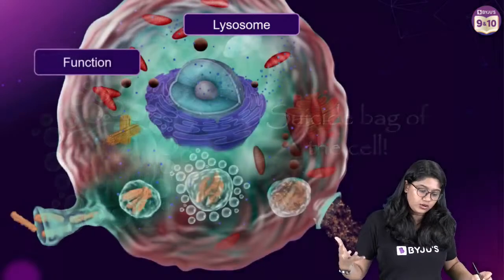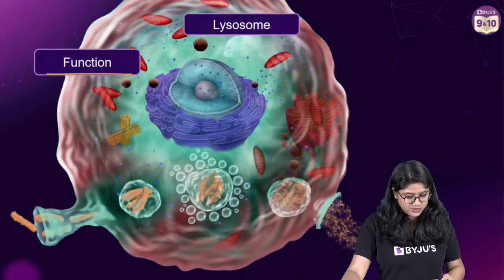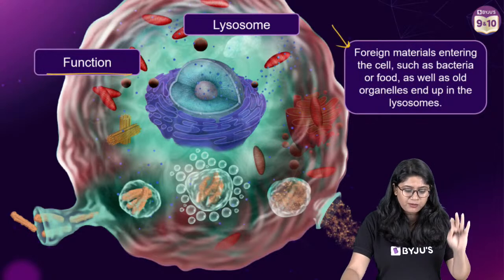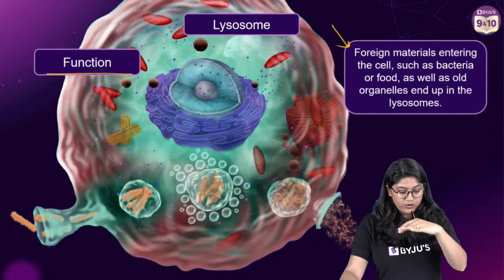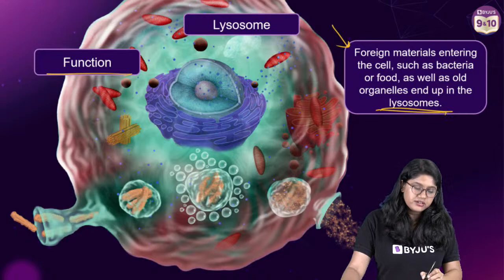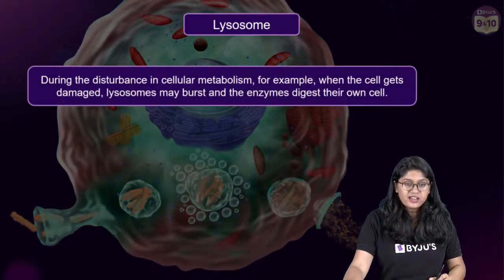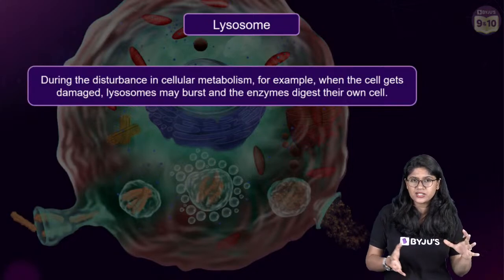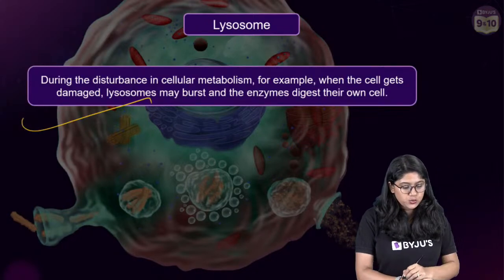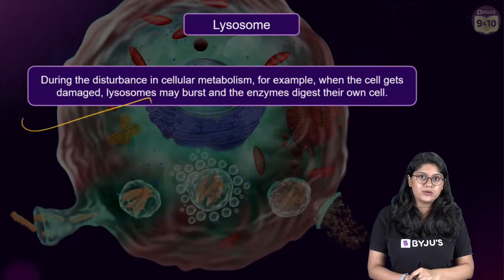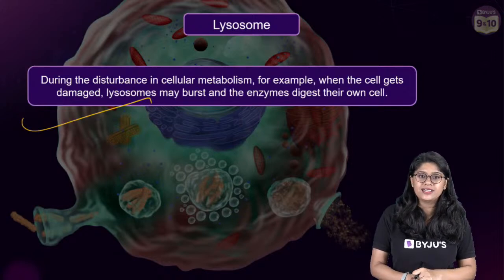Now let's quickly recall the functions of the lysosomes. Over here, everyone, remember, any foreign material entering into the cell, such as bacteria, will be taken care of by the lysosomes. And of course, it makes sure that if there's any disturbance in the metabolism, if something is wrong with the cell, it will be releasing the enzymes, and eventually we'll see the death of the cell. Yeah, it simply cleans the cell.